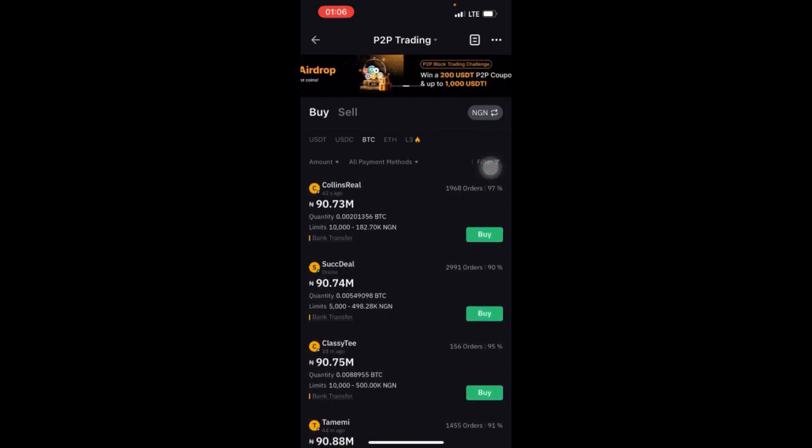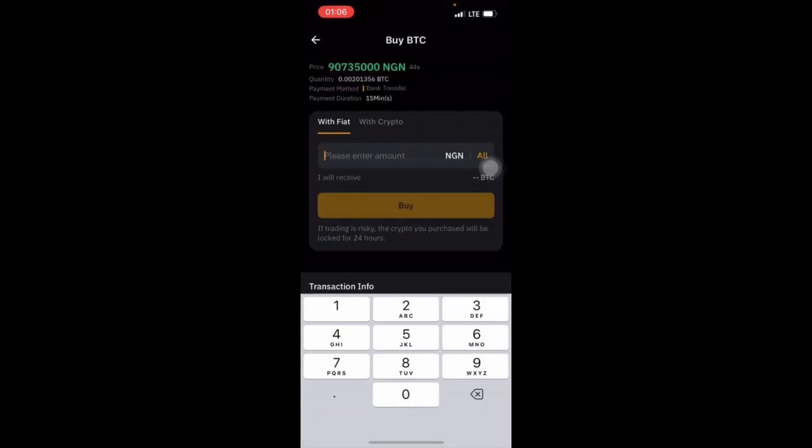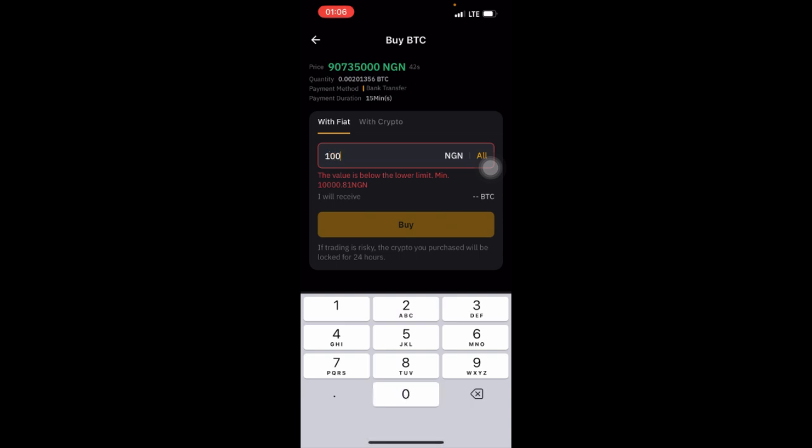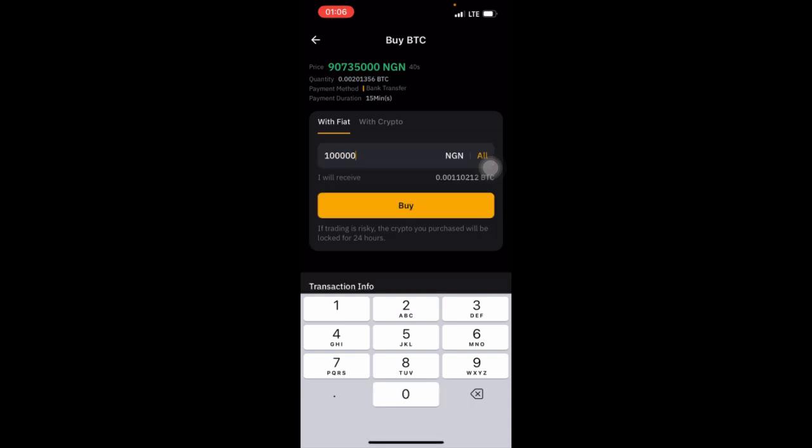Let's say I have 100,000 naira to do the trade. Let me go to buy here and enter 100,000 naira. Let me write this down, because I was doing one for Ghanaians and I made a mistake about the figures, and people thought I did it intentionally.